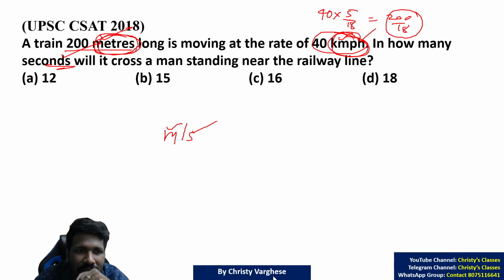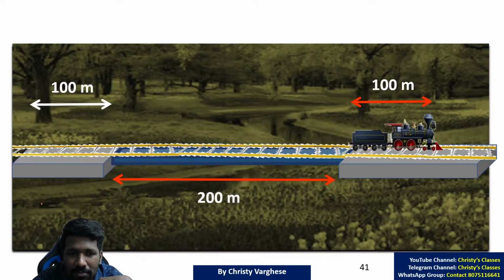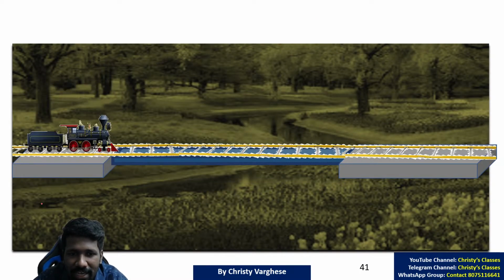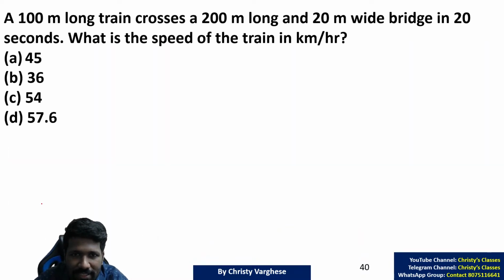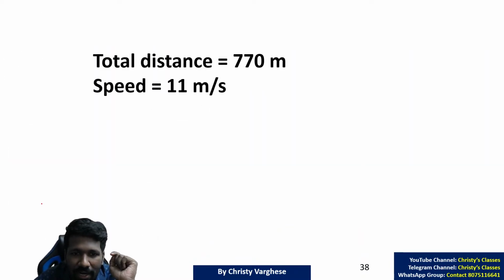So that was a 2018 CSAT problem. That was a typical train problem asked. This was another question where the second scenario is asked. This was asked in CSIR. This question I will add in the practice questions.